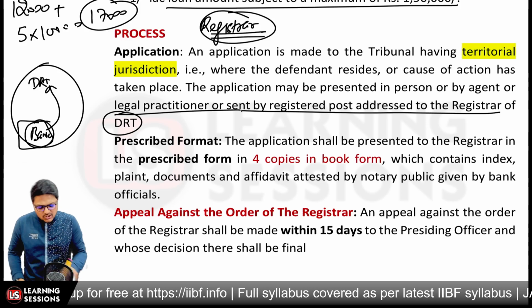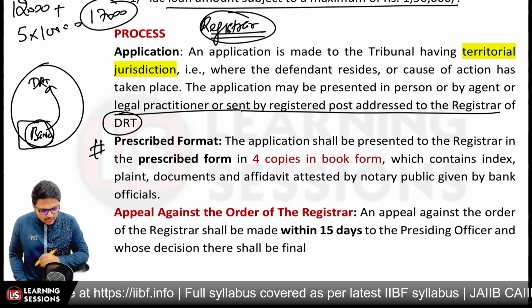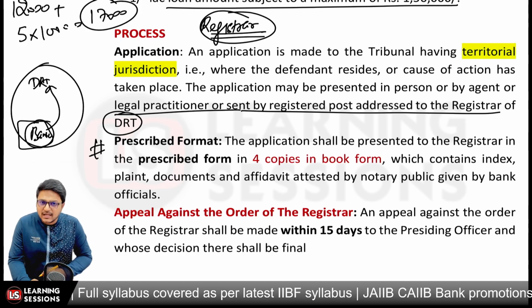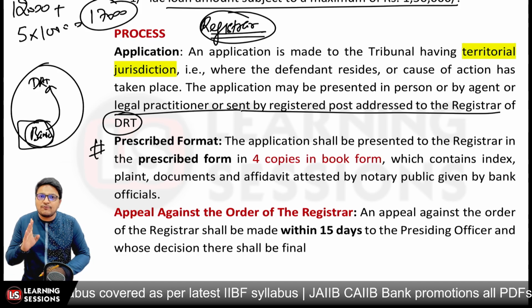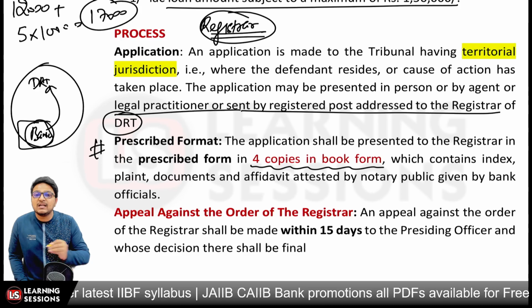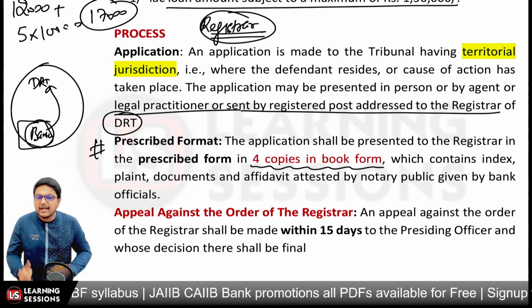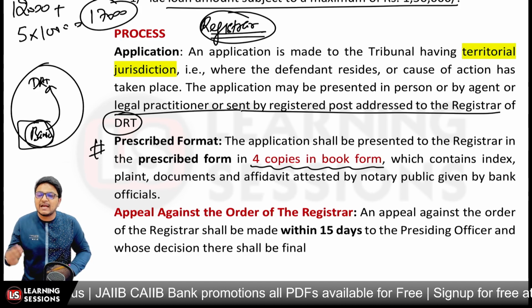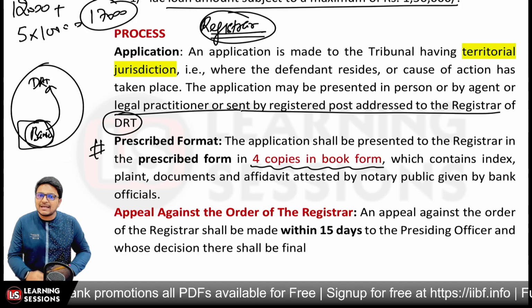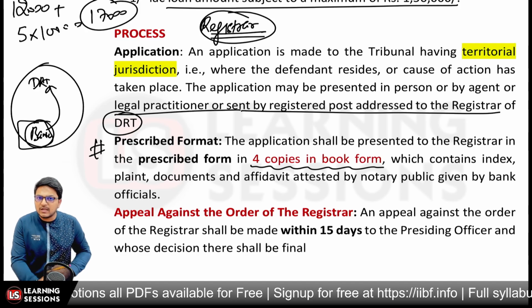And the application must be in the prescribed format. It must be in the prescribed format and shall be presented to the registrar, and further it must be sent in 4 copies. So 4 copies are to be sent, and that must be in a book form, having an index, a plan, the associated documents, and the affidavit. And further, wheresoever translations are required, those must also be accompanied, right?